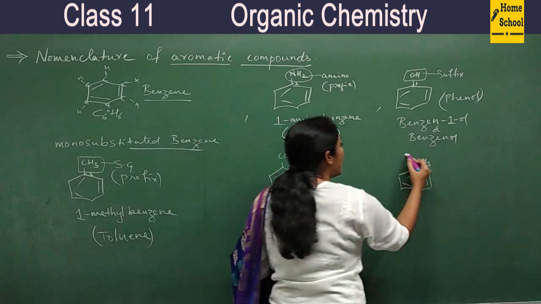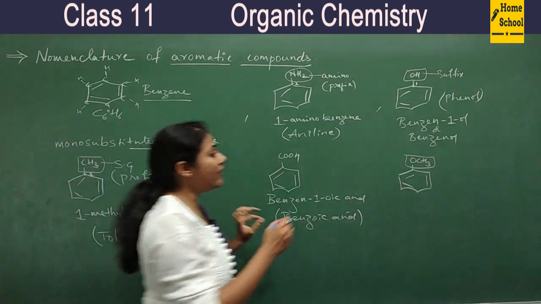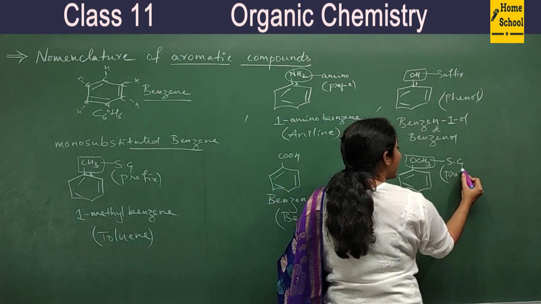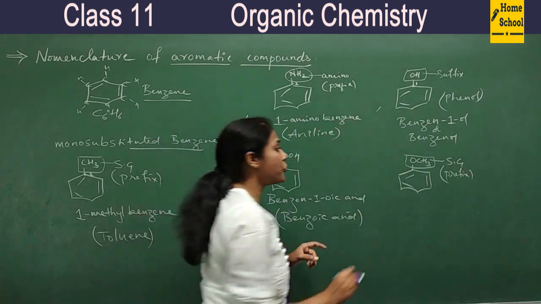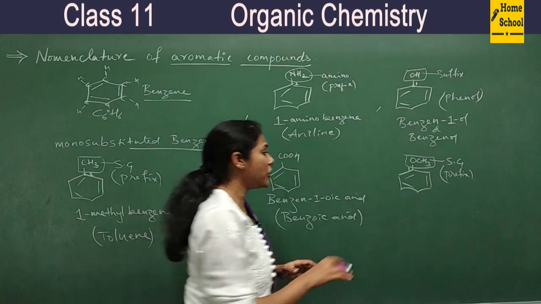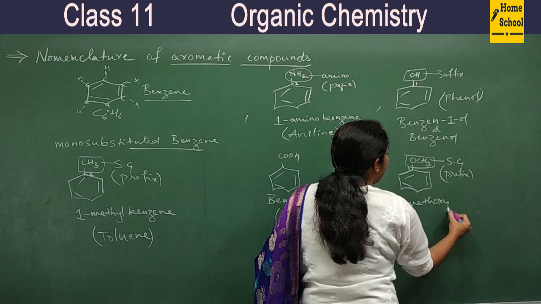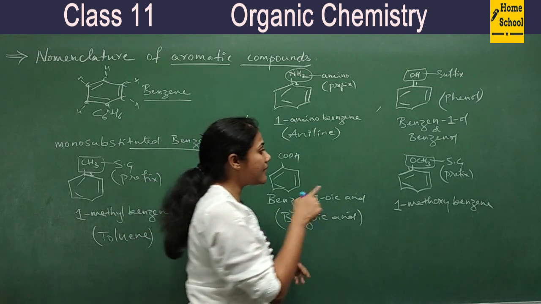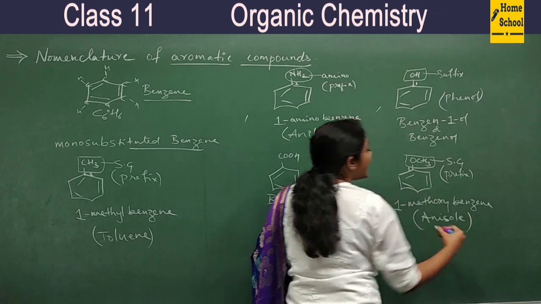This OCH3 is different from CH3. Even this is considered a substituent group, and its name is written as a prefix. Clear? Its name is methoxy. So this methoxy group is present at this carbon, so that carbon gets number 1 position. So I can call this 1-methoxybenzene. So this is methoxybenzene, and commonly this is called anisole.